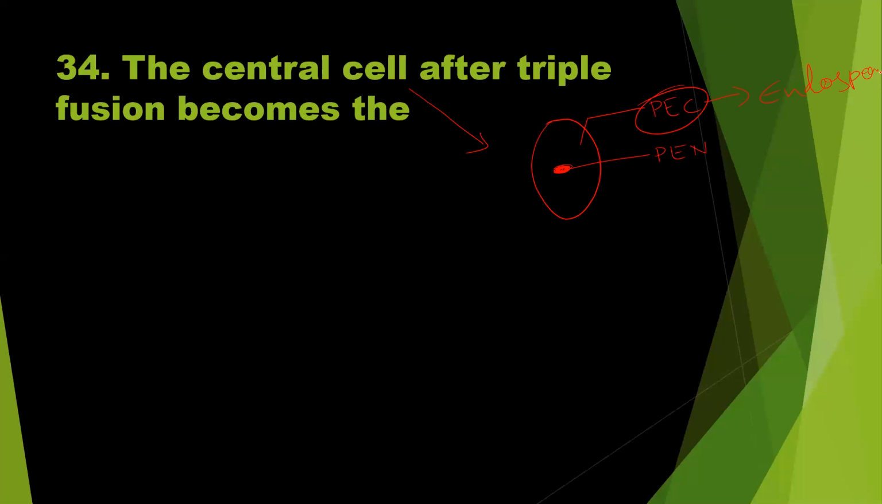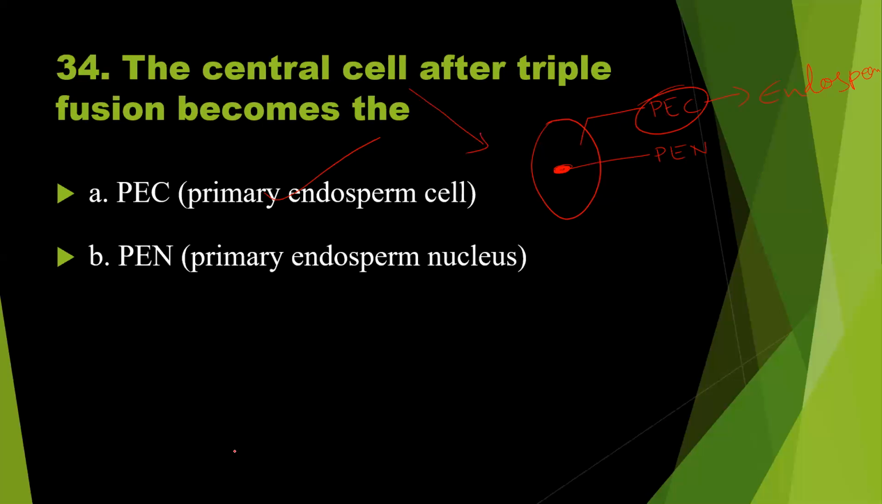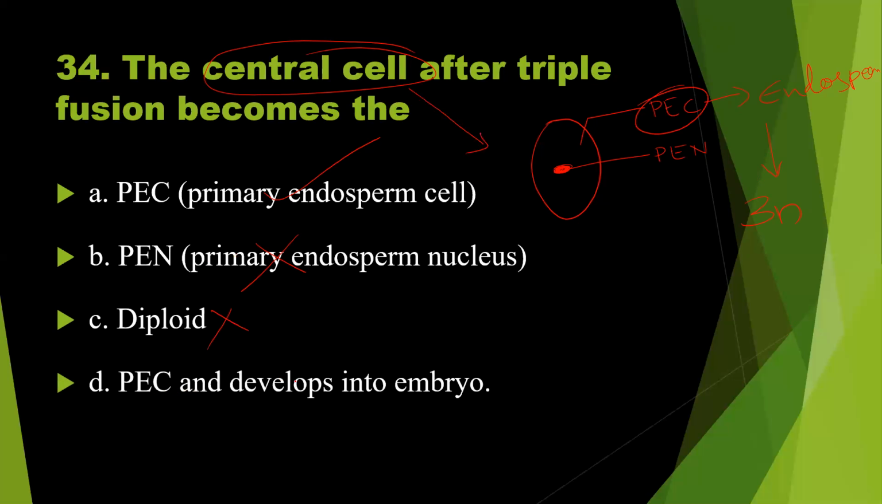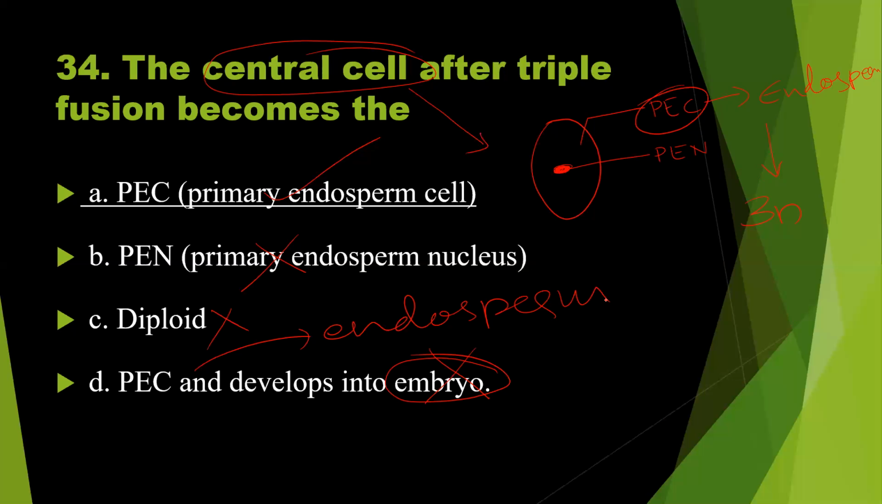So let us see the options given here. Primary endosperm cell, yes, it should be the right answer. Option B, primary endosperm nucleus. They are asking about the central cell, not the nucleus, so this is wrong. Diploid, no, this is triploid. Endosperm cell, primary endosperm nucleus is triploid, so this is wrong. Option D, primary endosperm cell and develops into embryo, is wrong. It will develop into endosperm. So option A is the right answer.